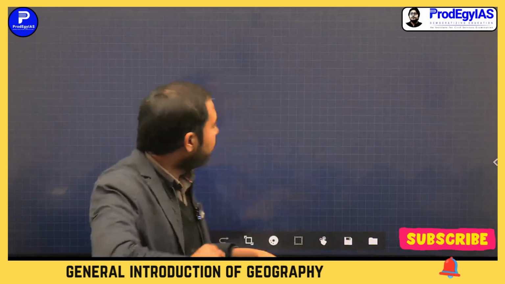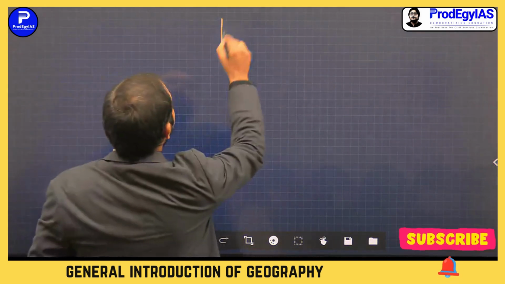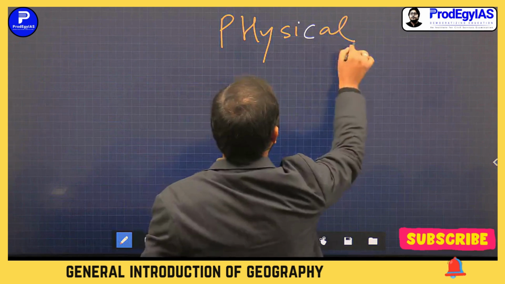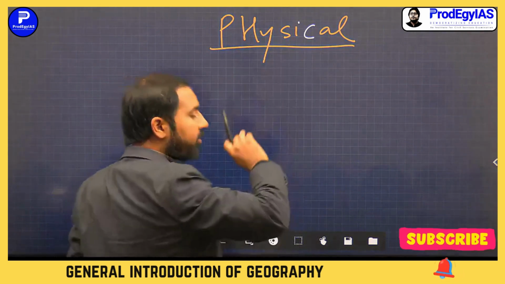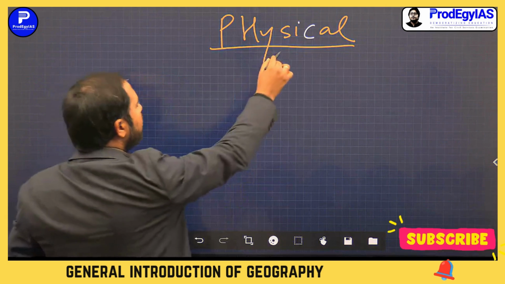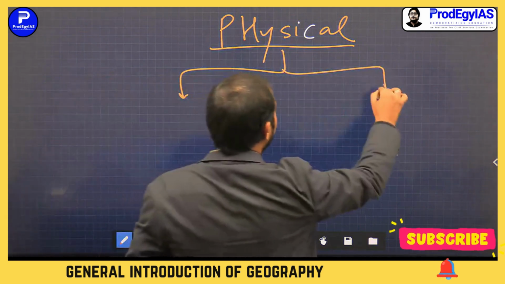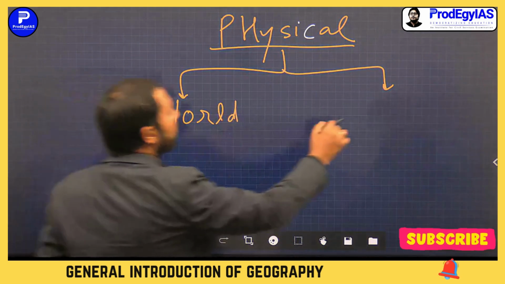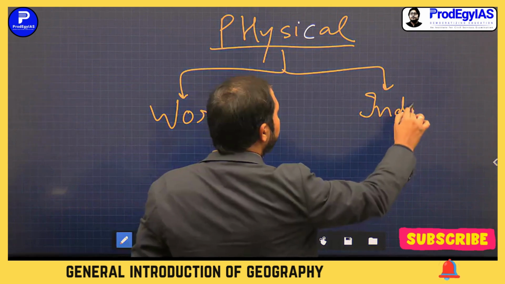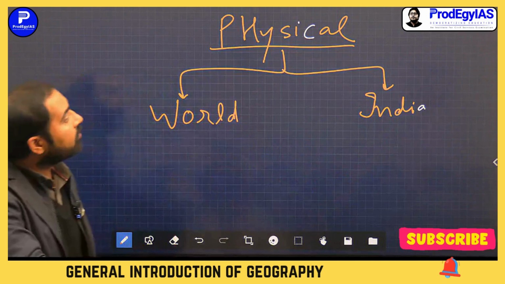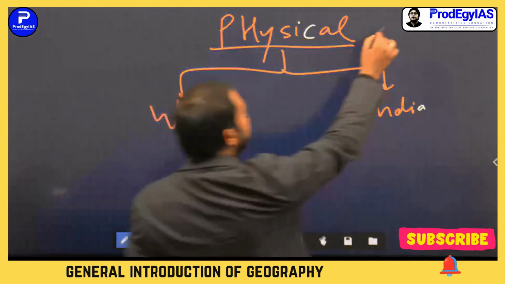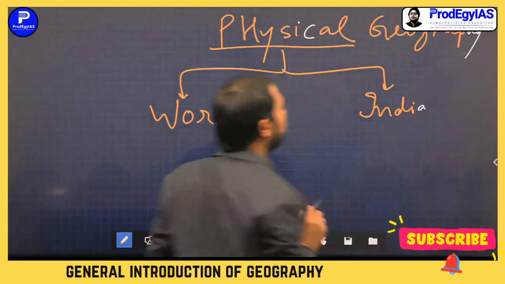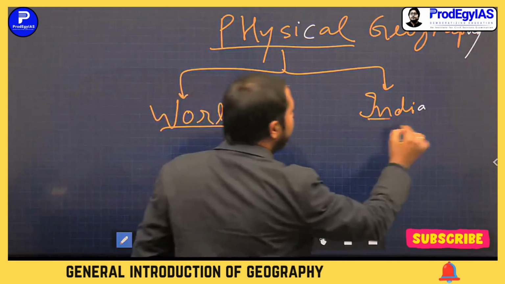And if you see physical geography, it can be divided into two parts: world and India.